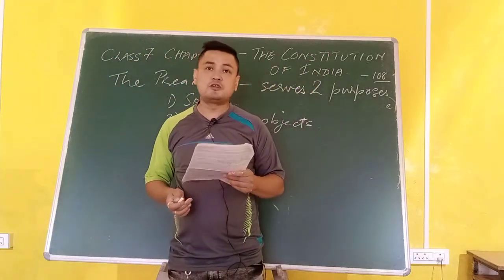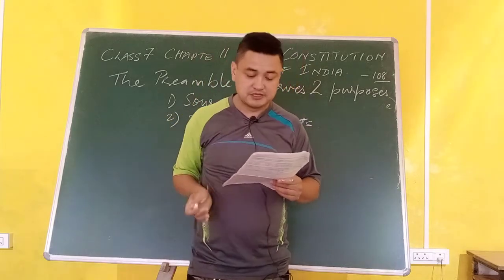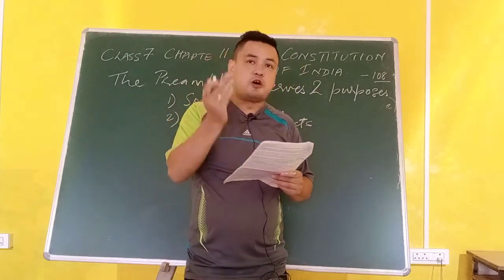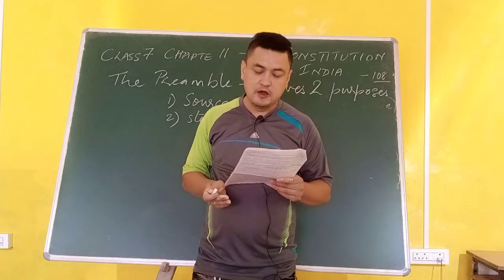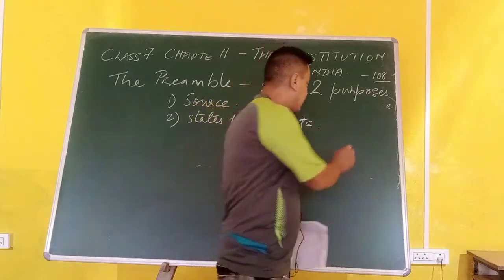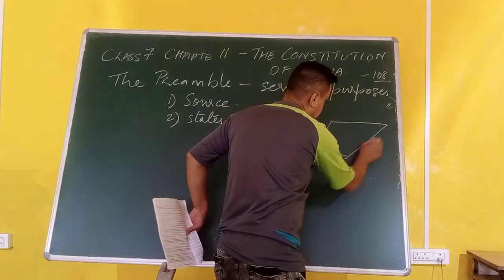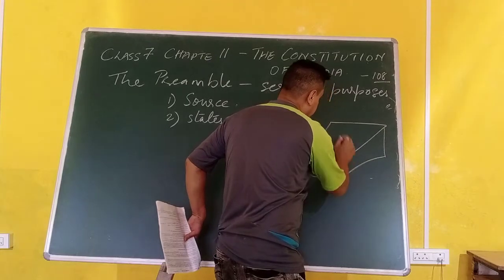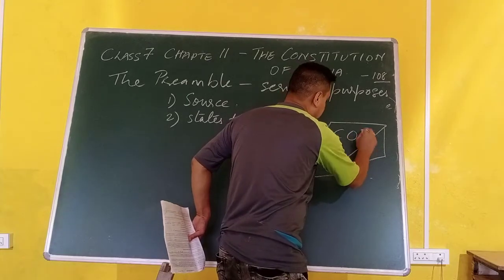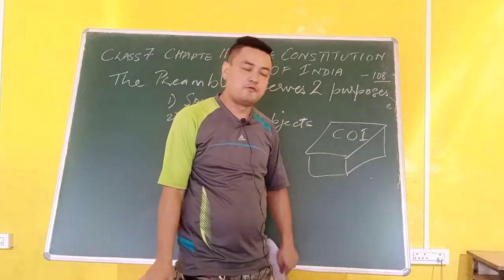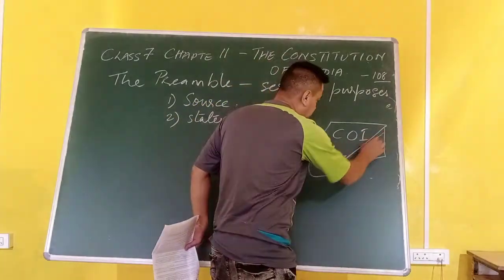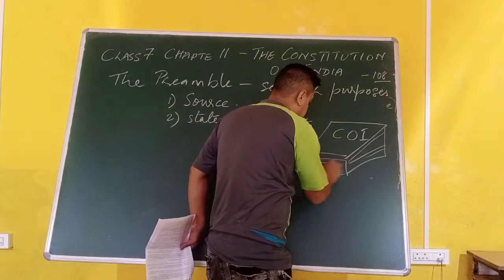The preamble to the Constitution of India serves two purposes. It indicates the source, that is the root, from where the Constitution of India, that is the book, was written. I am writing COI here for us. So this is a book. Who is the source of the Constitution?